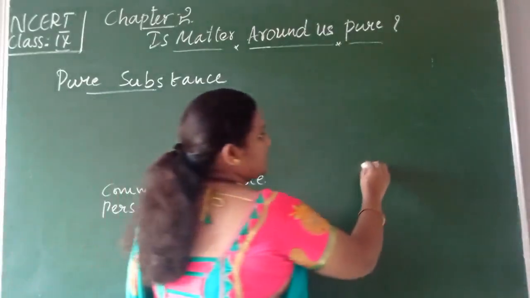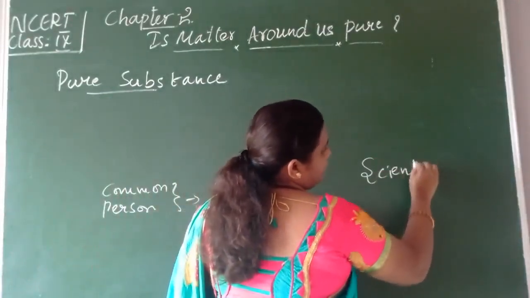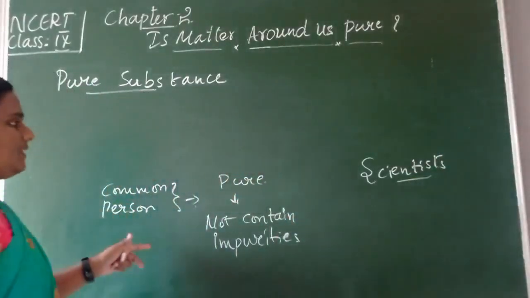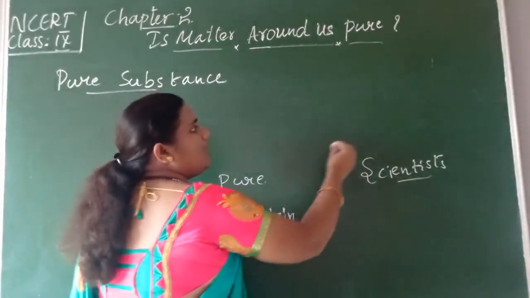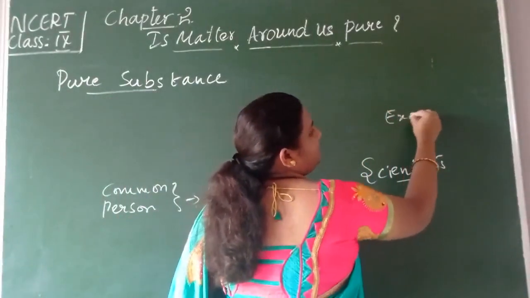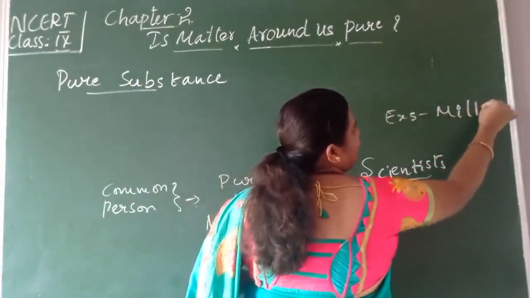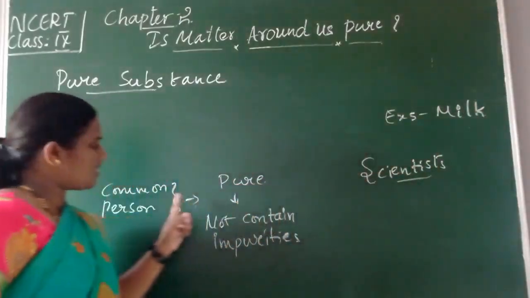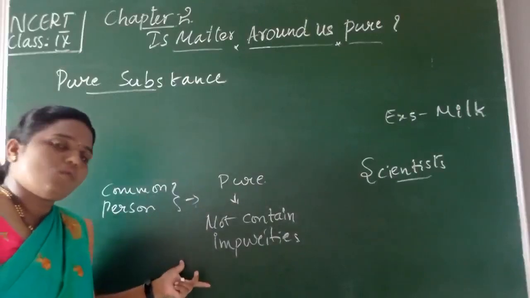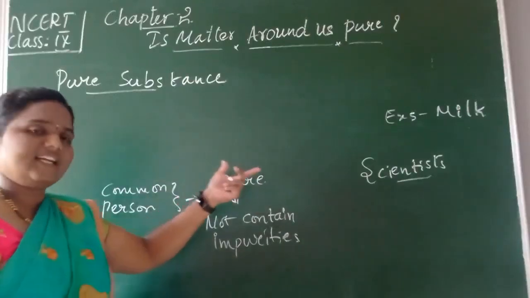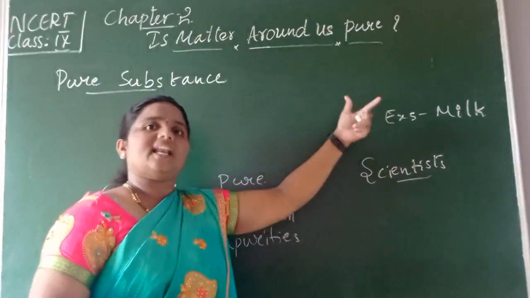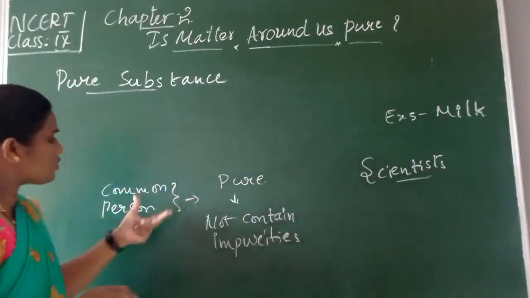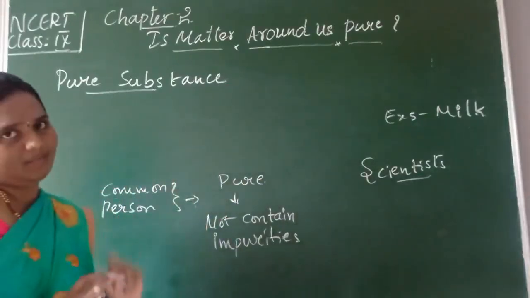But for the scientist it is different, children, isn't it? For example, let us take milk. If the milk is pure for a common person, what does pure mean? If it doesn't contain any other powders like tea powder or sugar or wheat flour in it, then it is called pure for a common person.